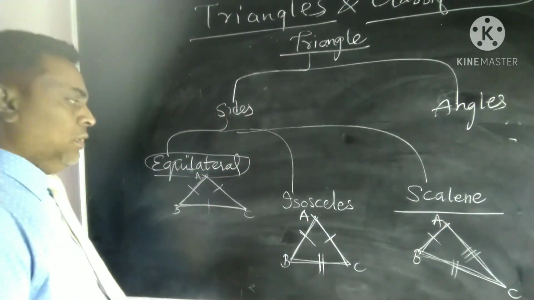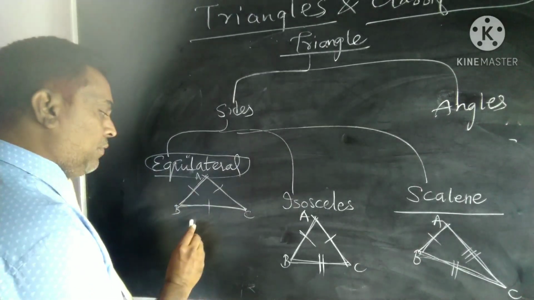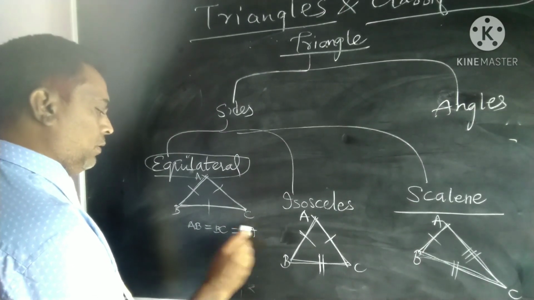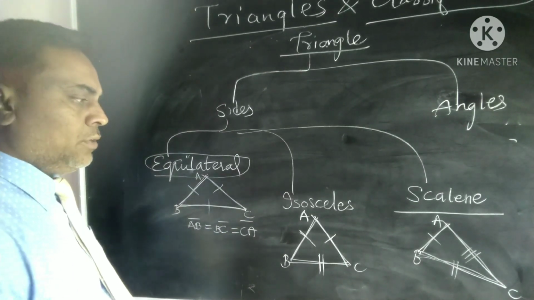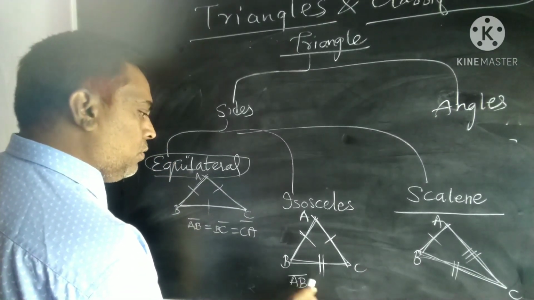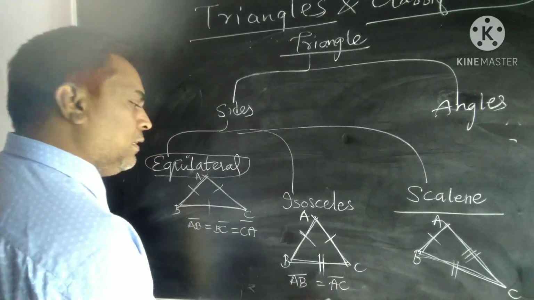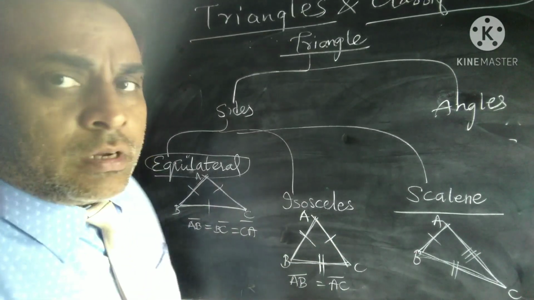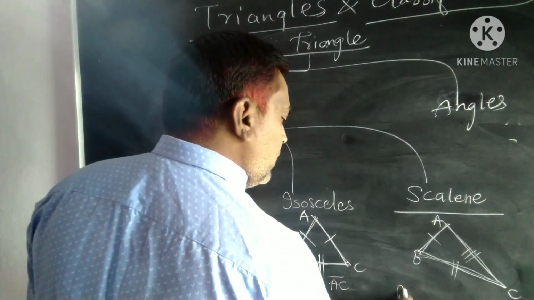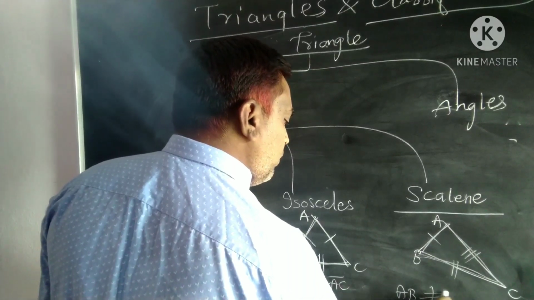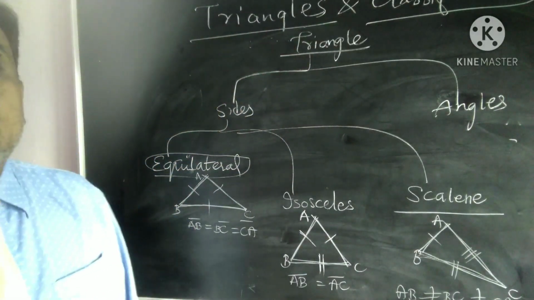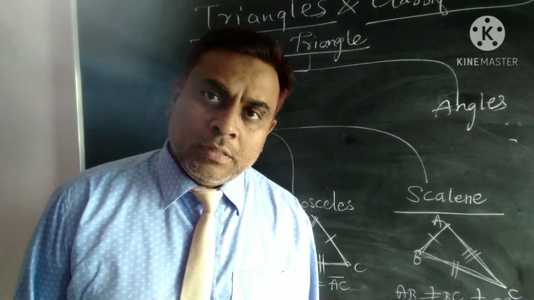First of all, an equilateral triangle is a triangle in which all three sides are equal. That is, lengths of AB, BC and CA are equal. Next, an isosceles triangle is a triangle in which two sides are equal. That is, length of AB is equal to length of AC, and the third side BC is unequal. Coming to the scalene triangle, all three sides are unequal. Means length of AB is not equal to length of BC, which is not equal to length of CA. So this is the classification of triangles based upon the sides.